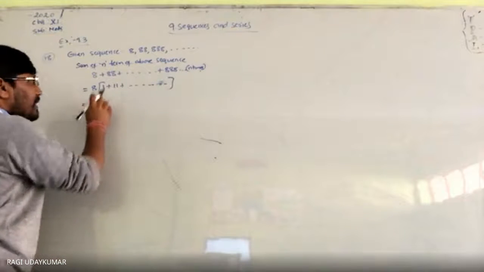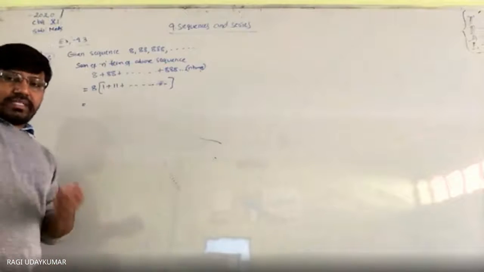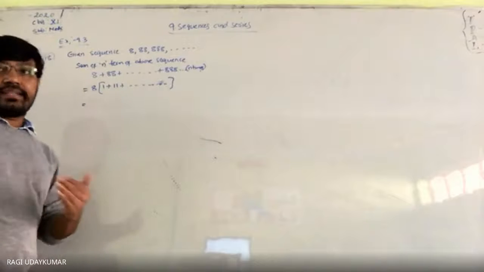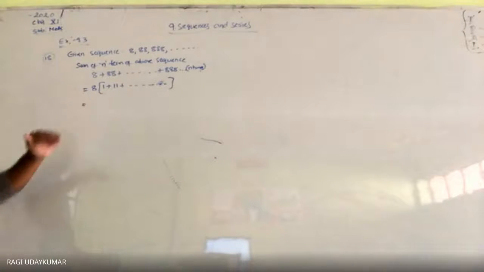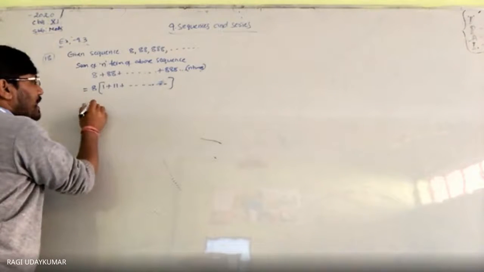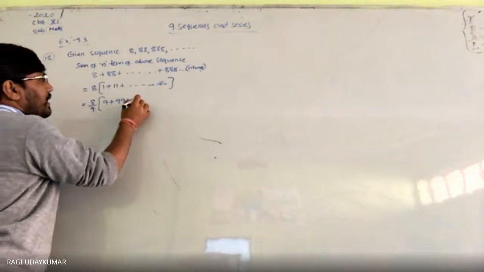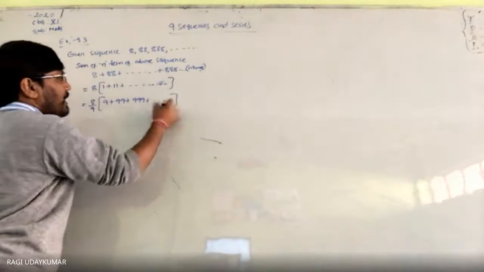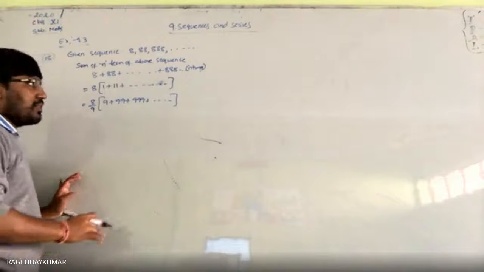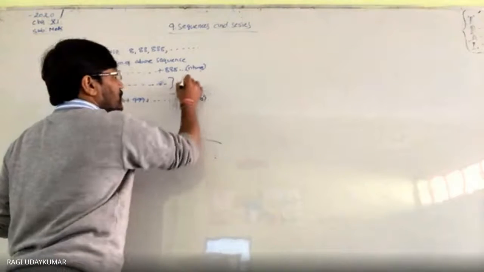So now here this is also not an arithmetic progression. To convert this, you are having a very interesting question here. So what to do in this case? You multiply by 9 and divide by 9: 9, 99, 999 plus and so on, n times. Here 1 time, 2 times, 3 times, like that n times. I am not saying infinite number of times, n times. Here also n times.